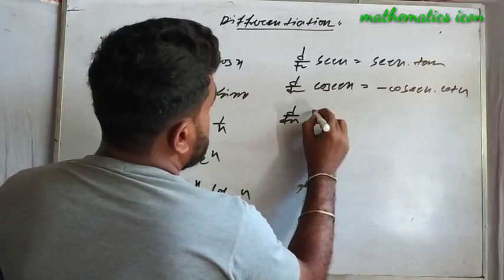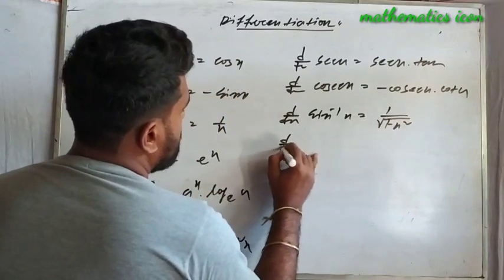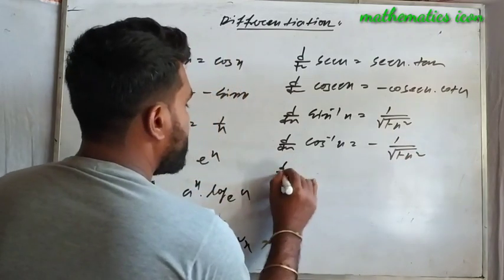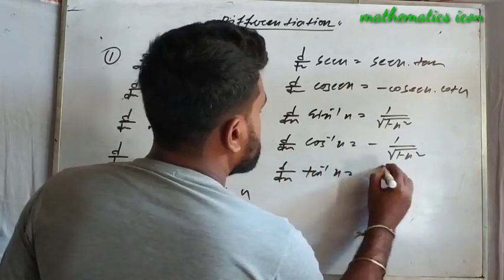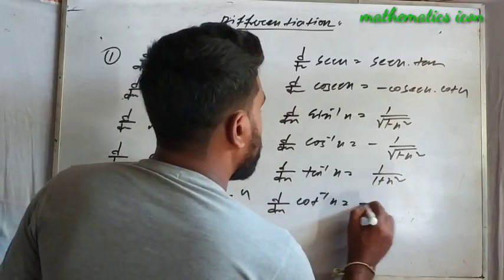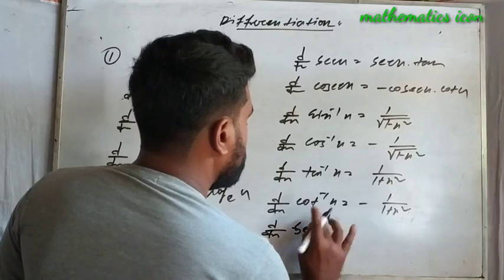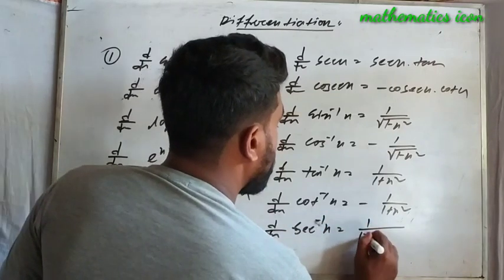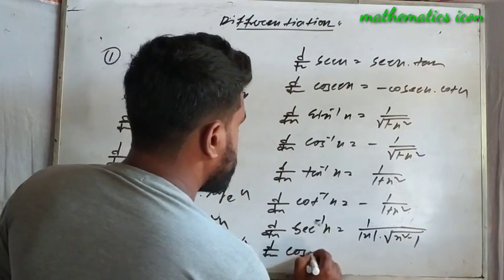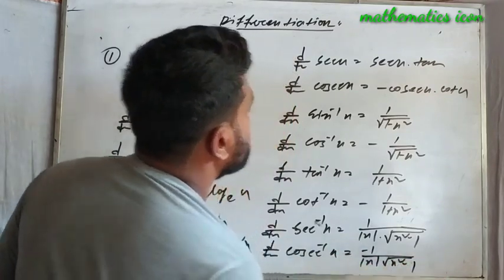d/dx of sin inverse x equals 1 by root over 1 minus x square, d/dx of cos inverse x equals minus 1 by root over 1 minus x square, d/dx of tan inverse x equals 1 by 1 plus x square, d/dx of cot inverse x equals minus 1 by 1 plus x square, d/dx of sec inverse x equals 1 by mod x root over x square minus 1, d/dx of cosec inverse x equals minus 1 by mod x root over x square minus 1.